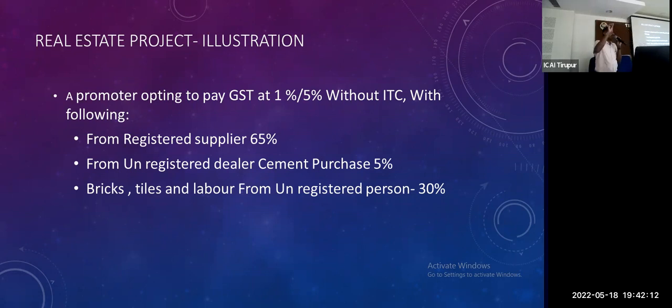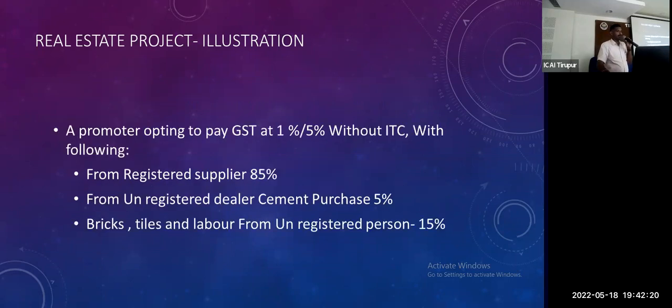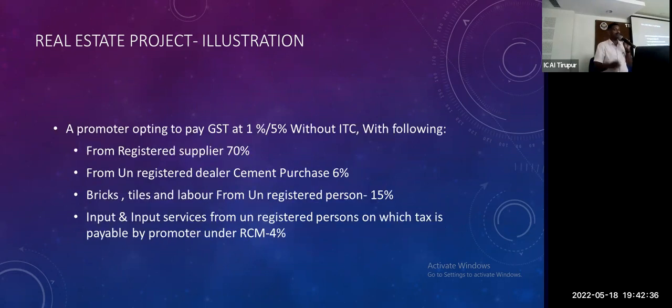Bricks balance, now only 10% I need to pay under RCM to the unregistered dealer. So for this example we pay only 10% additional, plus cement purchase. Again, 85% registered person purchase. So my 80% is complete. But I have purchased 5% cement, so on the cement, this exclusion of exclusion, definitely we have to pay. For cement there is a separate line we have to pay, even if I have purchased more than 80% from a registered dealer, we have to pay.